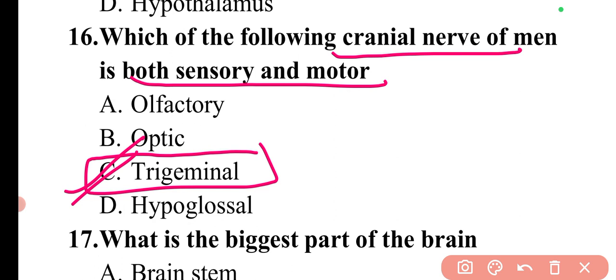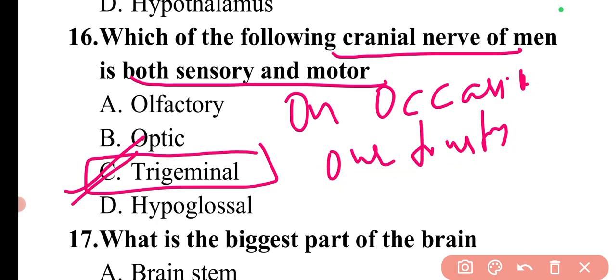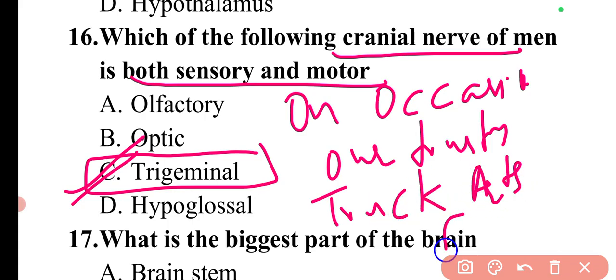In order to remember these 12 pairs of cranial nerves, there is a trick: On occasion, our trusty truck acts funny, very good vehicle, any.